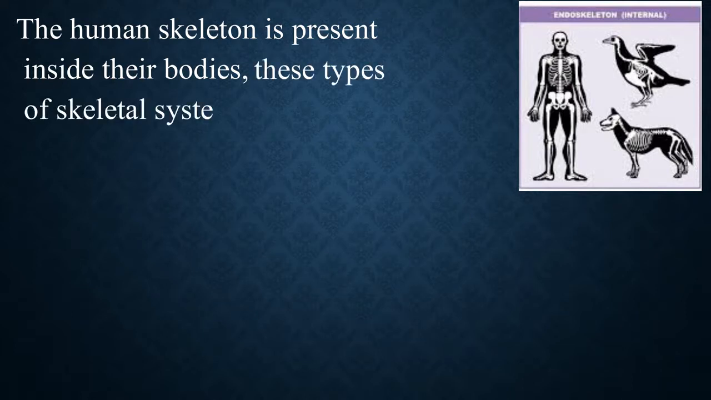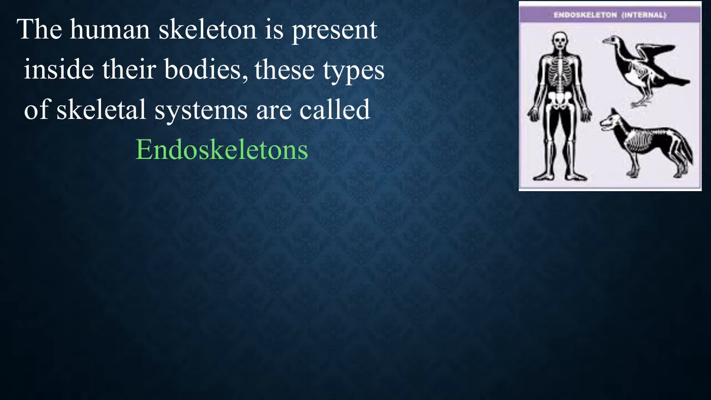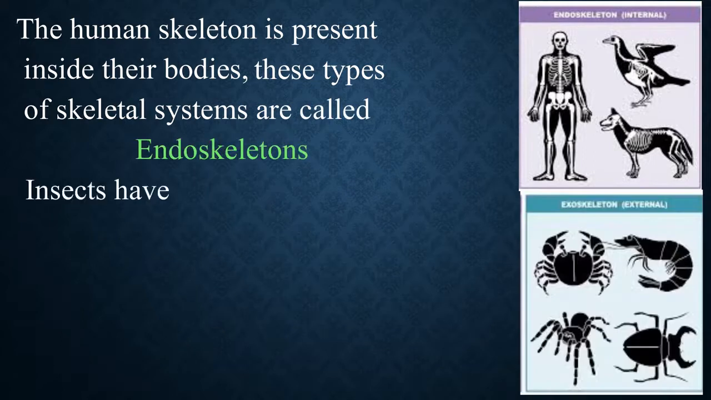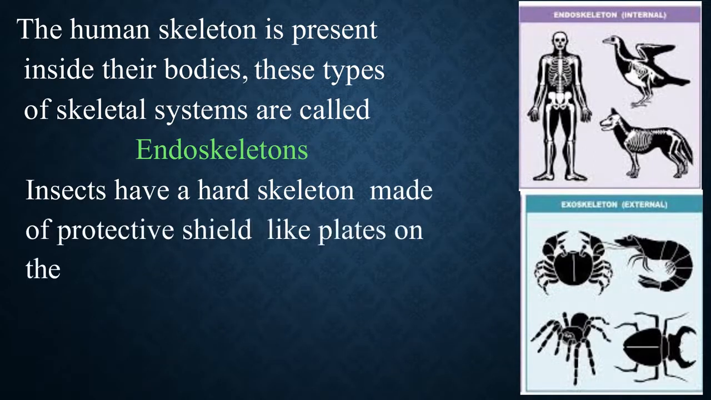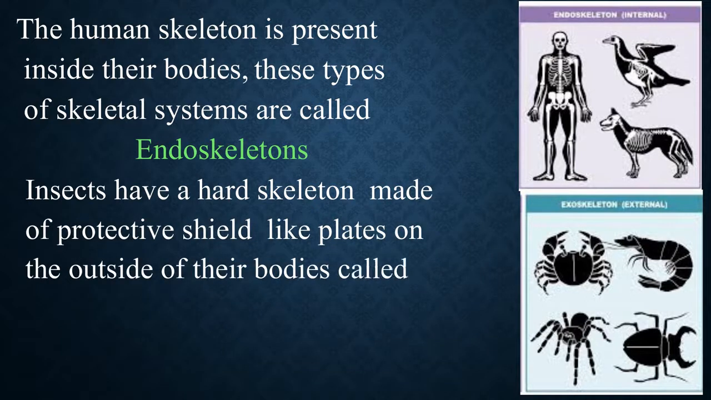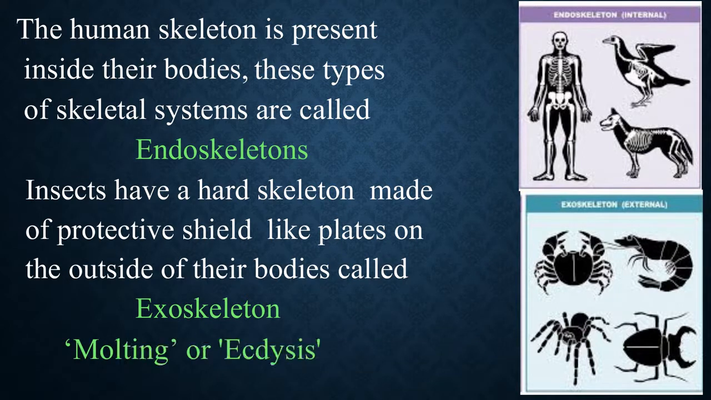These kinds of skeletal systems are called endoskeletons. Some insects have a hard skeleton made of protective shield-like plates on the outside of their bodies, which is called exoskeleton. These organisms shed this skeleton and replace it with a harder one. And this process is called molting or ecdysis.